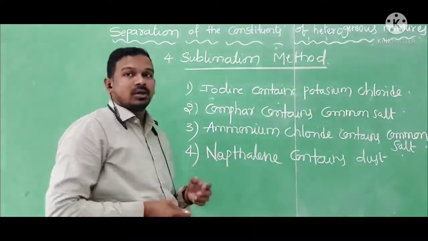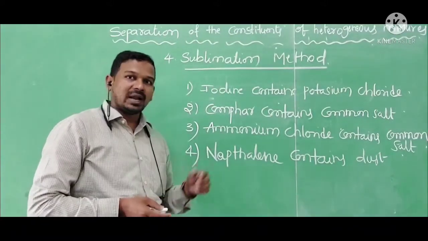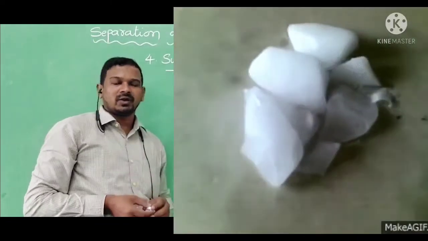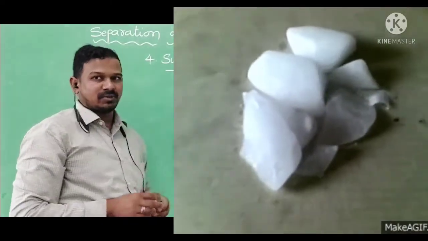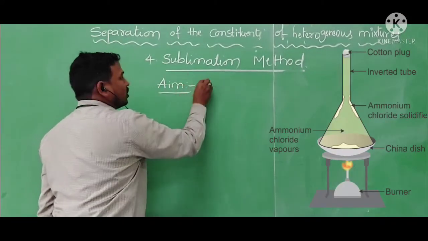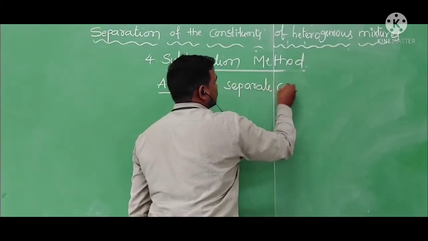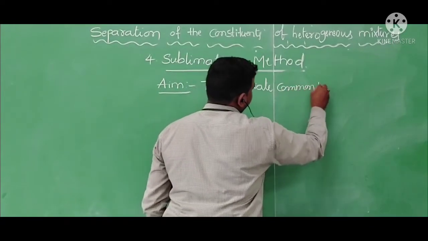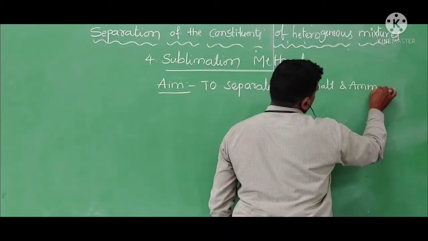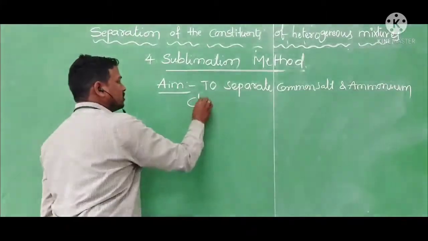Now let's do one activity on how we are going to separate the volatile components from the mixture. With the help of the following activity, we are going to do the sublimation method. For that, what is the aim? To separate common salt and ammonium chloride.